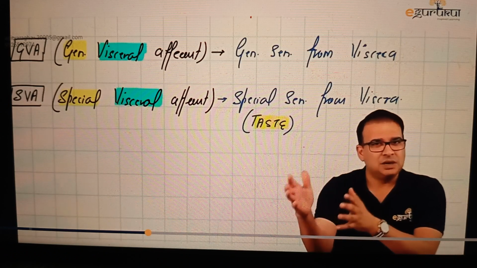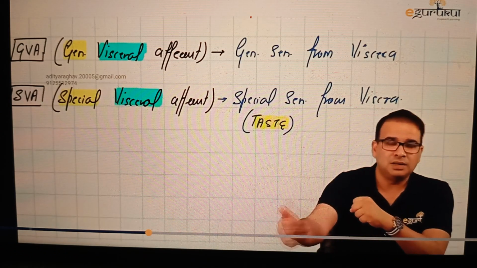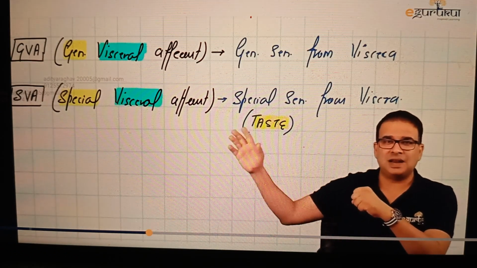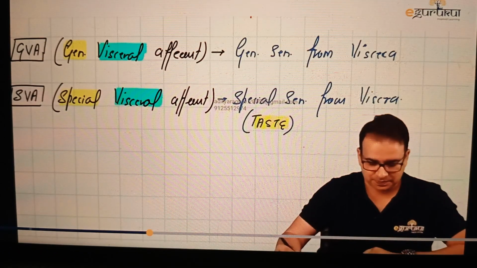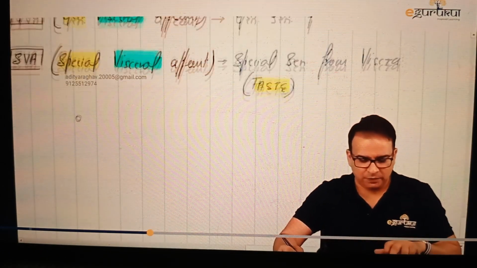So these are special sensations, but because they are coming from something which is not endodermal, that's why we're not including them in this column here. So when you say special visceral afferent, you only have to think about taste and nothing else. Taste is the only thing. Where other sensations will go, we come to that. But before, let's continue with the column.